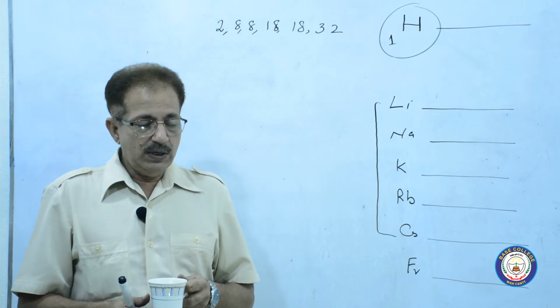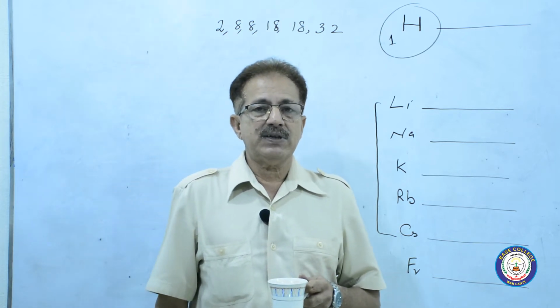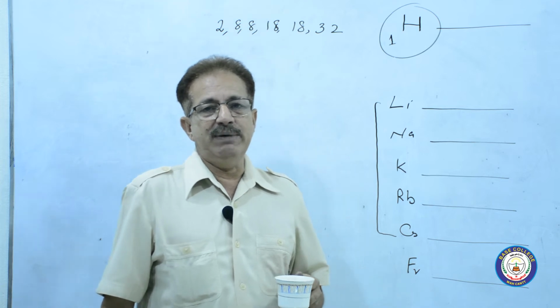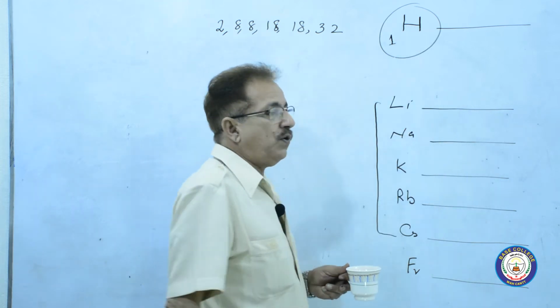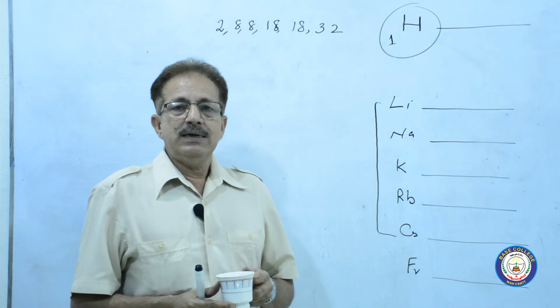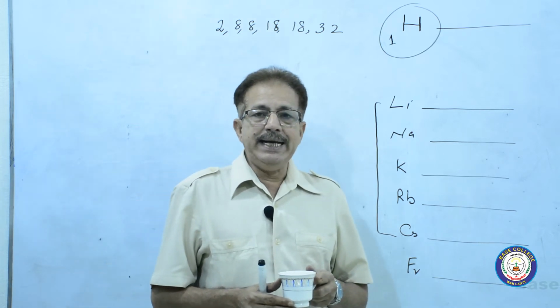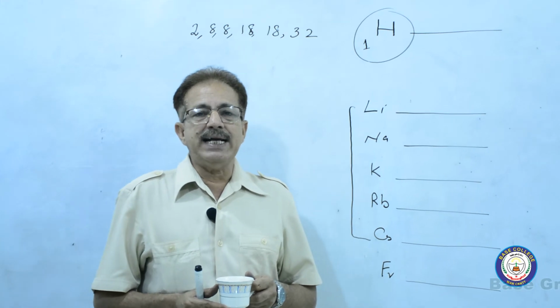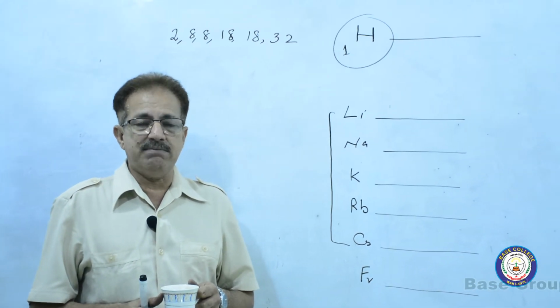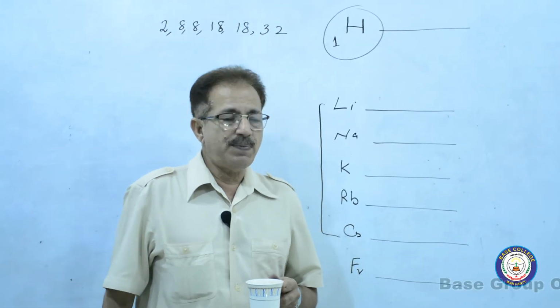First of all, you have to remember the names of the elements. H stands for hydrogen, Li stands for lithium, Na, that has been taken as a symbol from natrium, that is sodium.